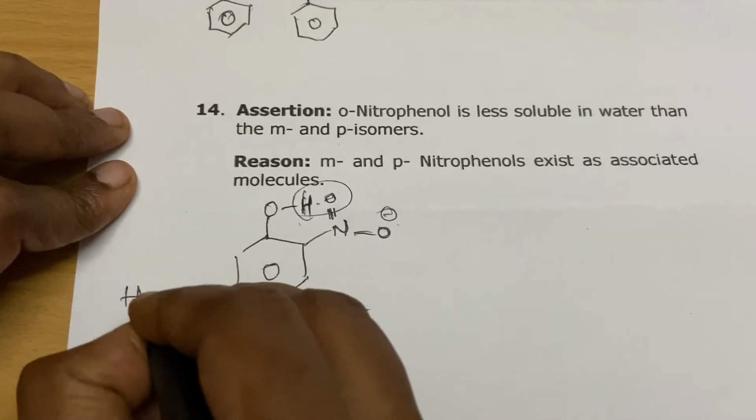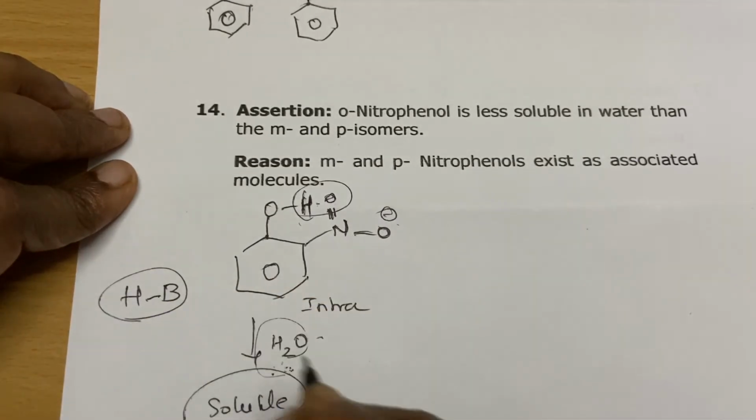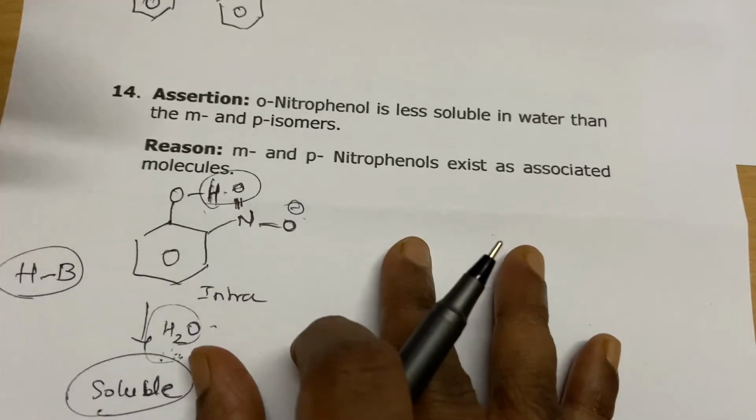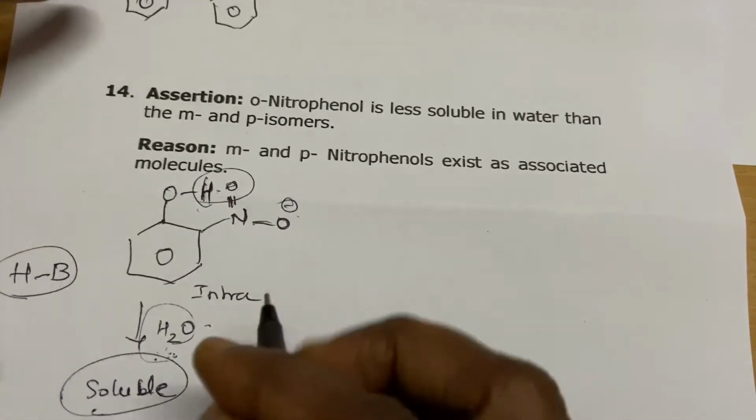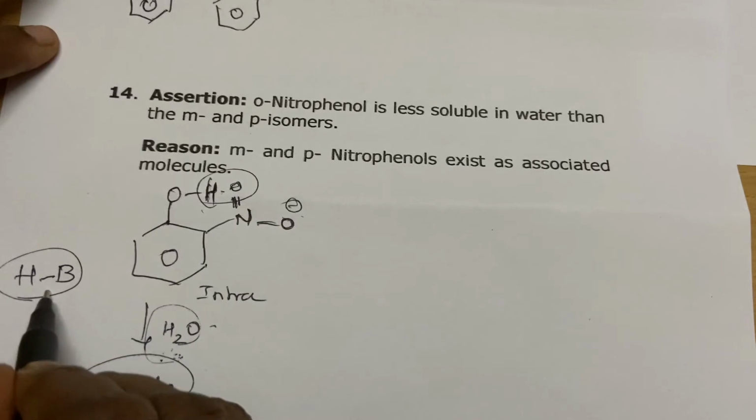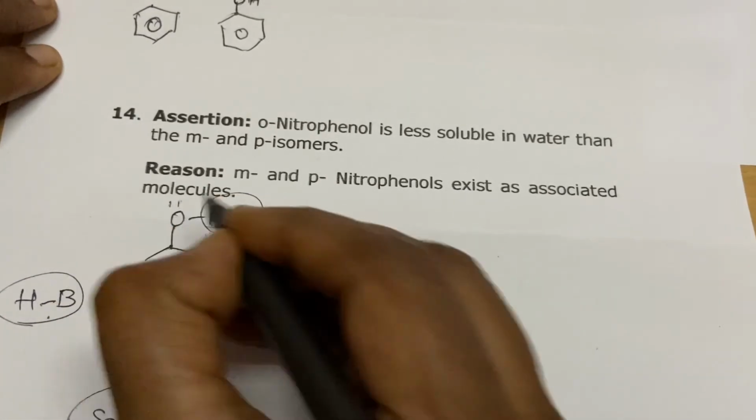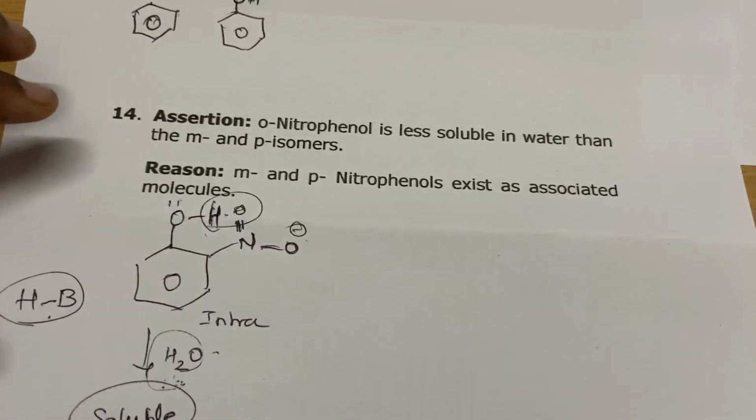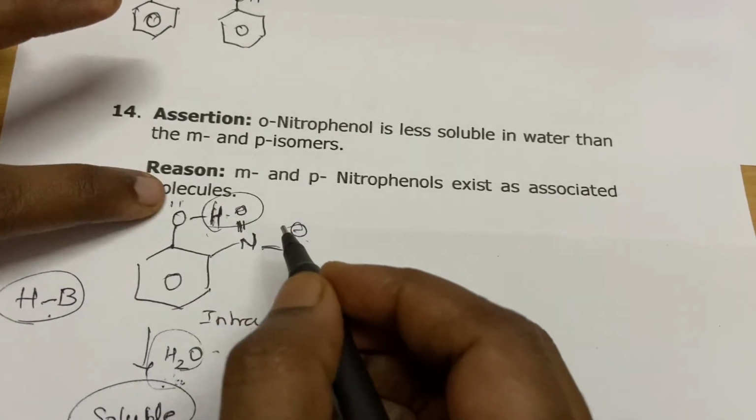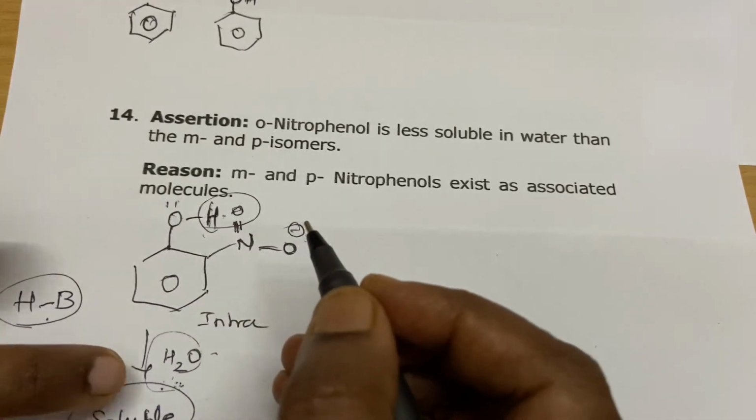Only if it is capable of forming hydrogen bonding will it be soluble in water. Water is a polar molecule, but these are non-polar in nature, so they must form hydrogen bonding to be soluble. Since the hydrogen is already involved in intramolecular bonding, it is not free to form additional hydrogen bonding with water.